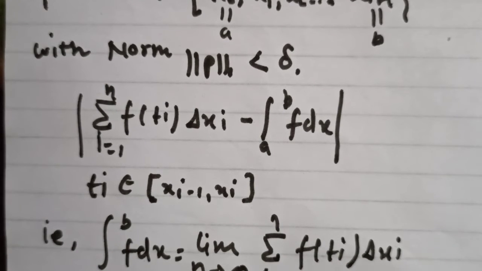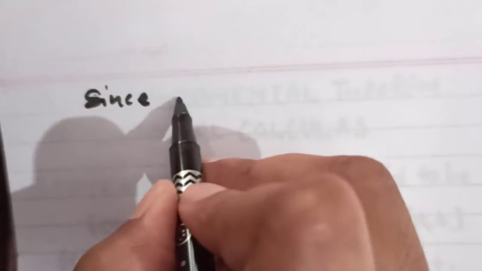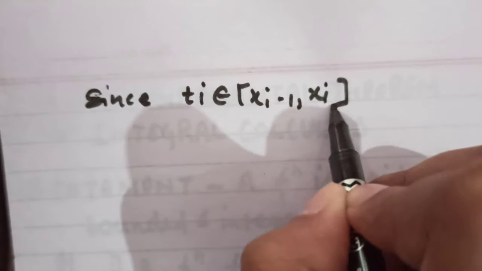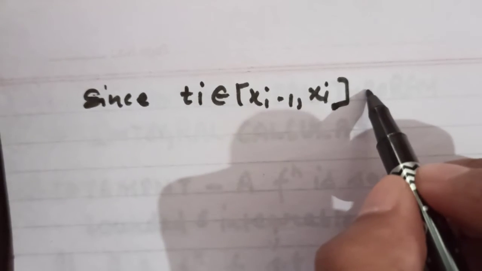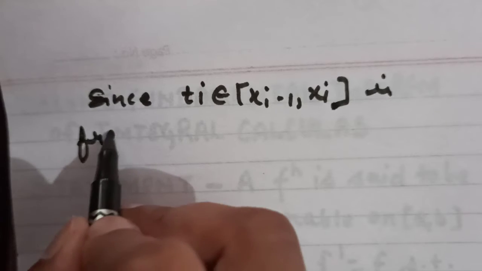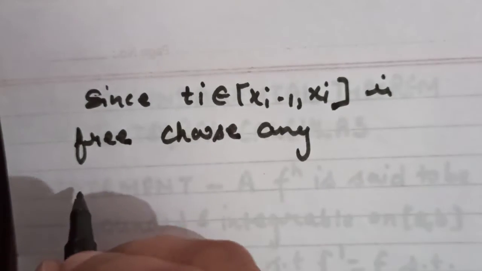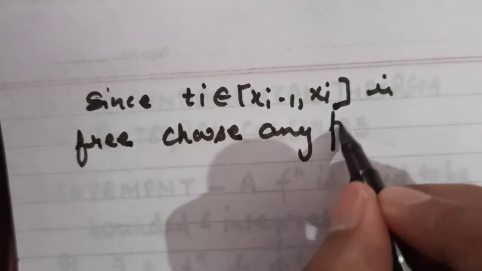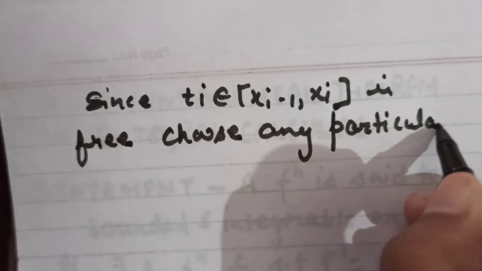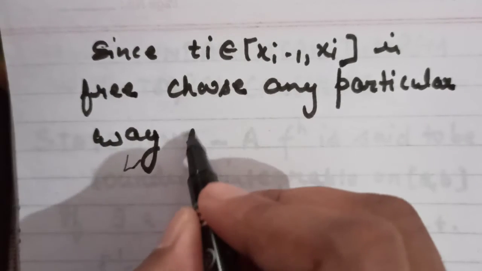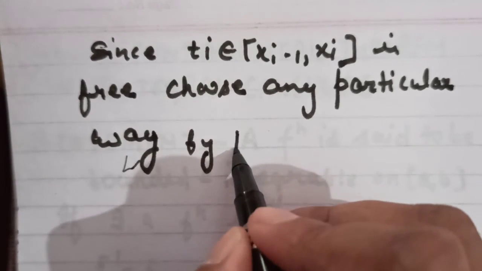This is coming from this function. Since ti belongs to the interval between xi minus 1 and xi, it is free to choose any particular value, so you can choose it. I am writing it down here in a particular way, by Lagrange's mean value theorem, of course.